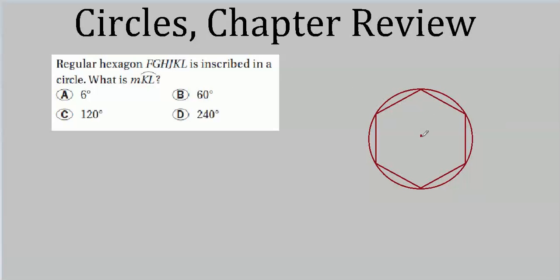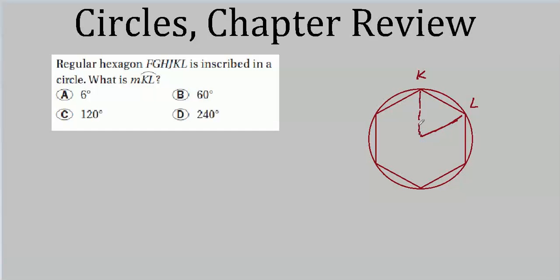So when we draw our central angle, let's say this is K and this is L. We don't need to draw them all in. If there are 6 points here, there will be 6 points all the way around. They're all the same because they tell us it's a regular hexagon. And then we've got this here.